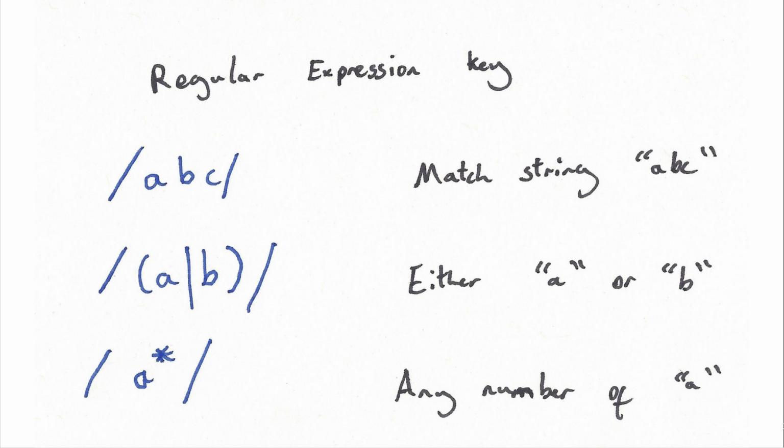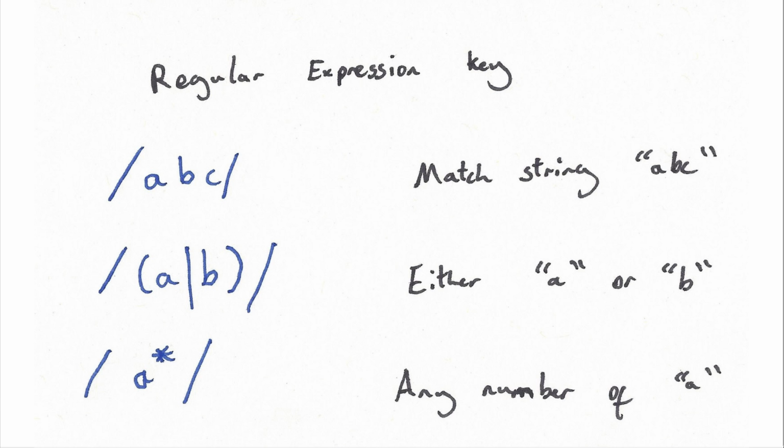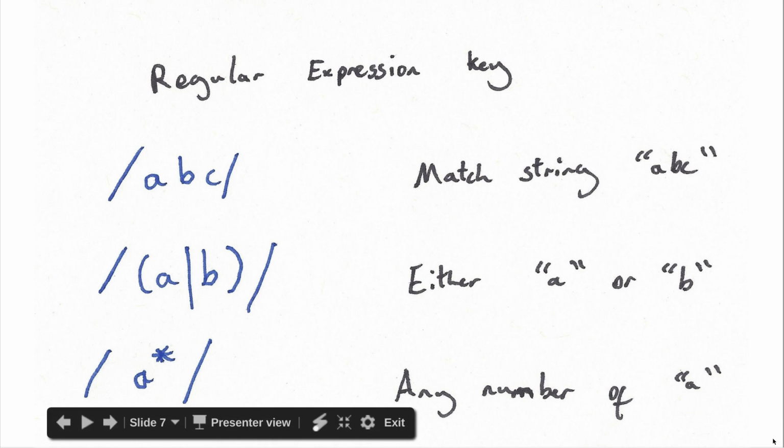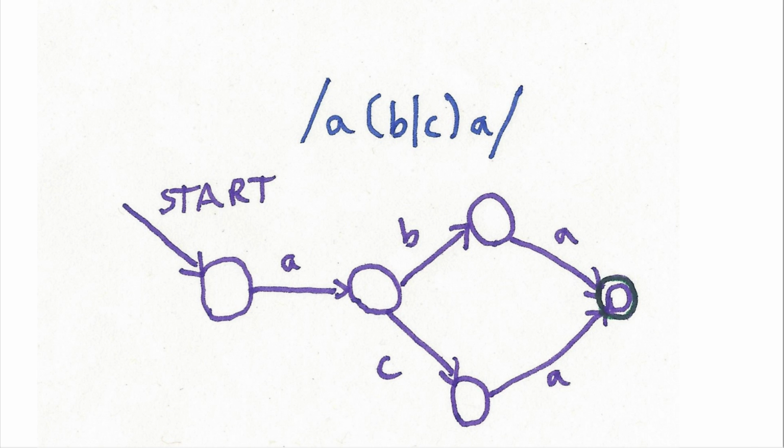This is regular expressions. You probably all know something about regular expressions, but really they can be distilled into these three things. One is you match a string. The other is you have this idea of an or, so it's going to be either A or B. Or you have this thing with a star, it's called a Kleene star. It can be a bit messy. It creates a lot of A's, any number. You can see A plus in some systems too, but that's the same as just having an A and an A star. It can be, say, in our string we have any number of A's, including none.